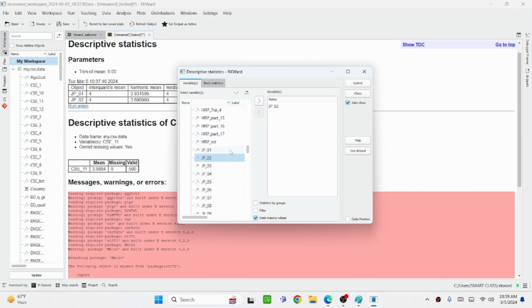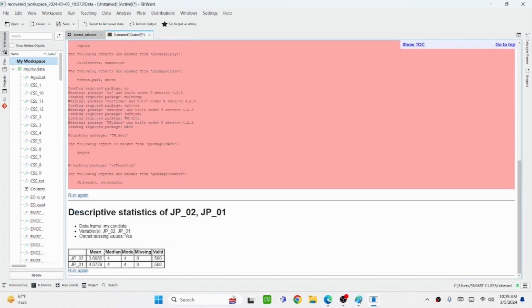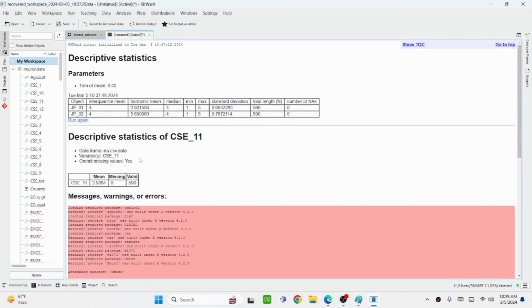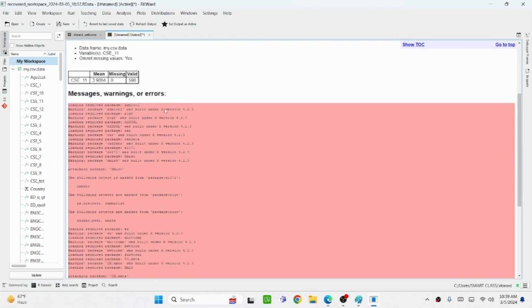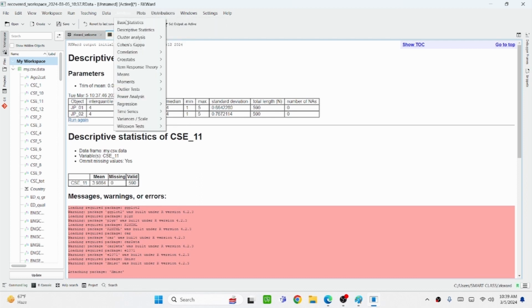Now you are getting the mean, median, mode, missing values, valid values. Here we have more information: harmonic mean, minimum, maximum, standard deviation, everything that is available in this analysis tab.